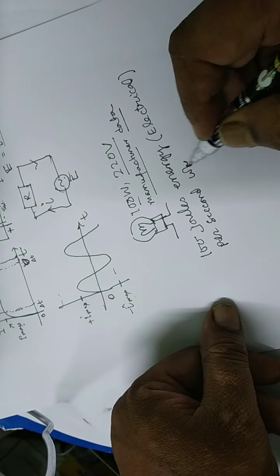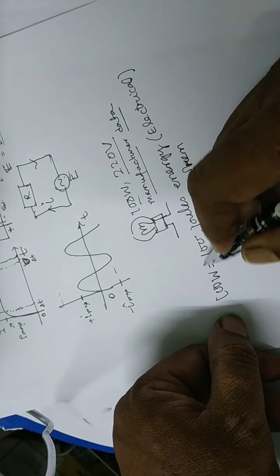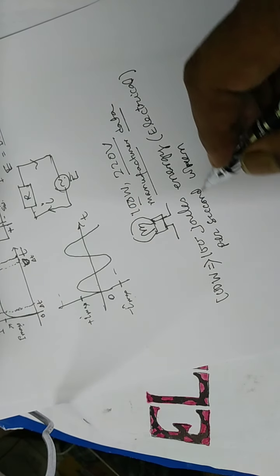So 100 watt means 100 joules energy, that is electrical energy per second,